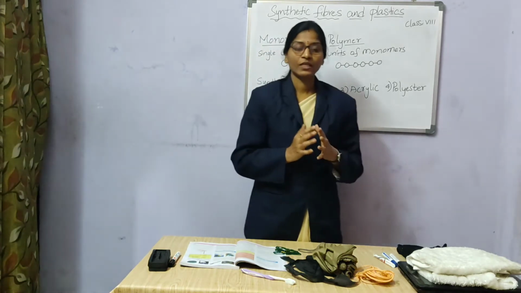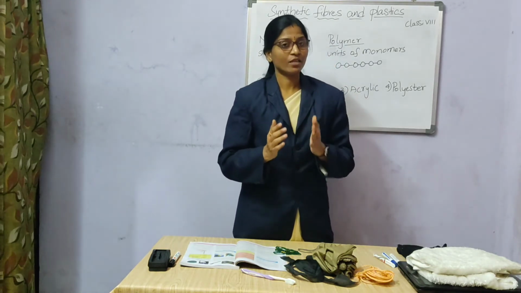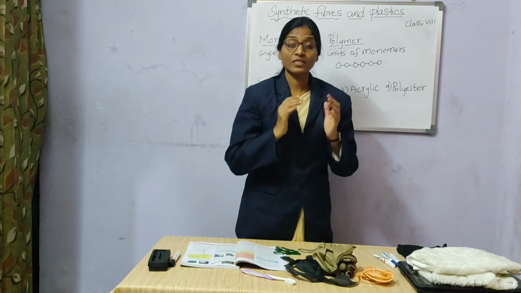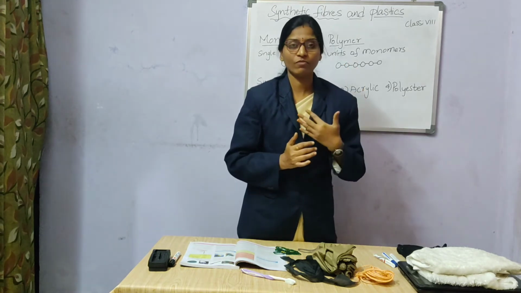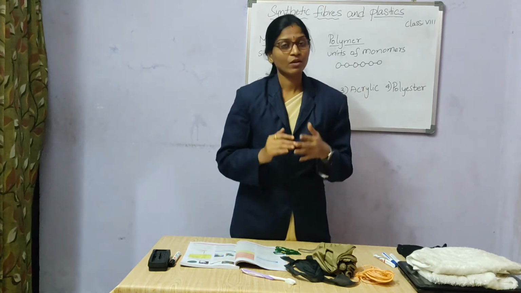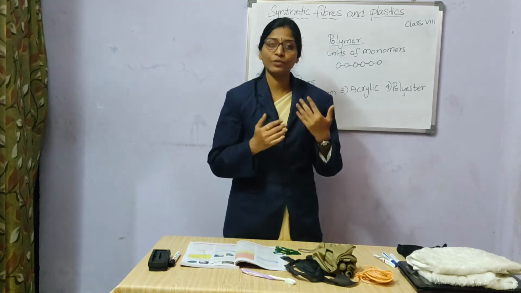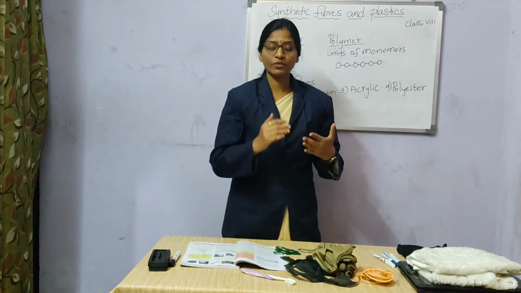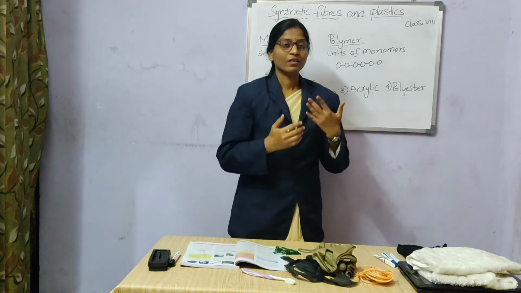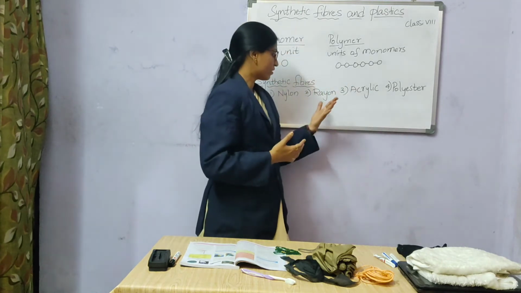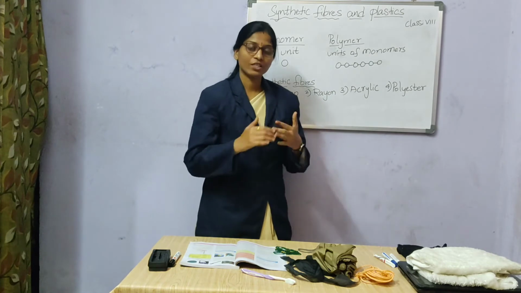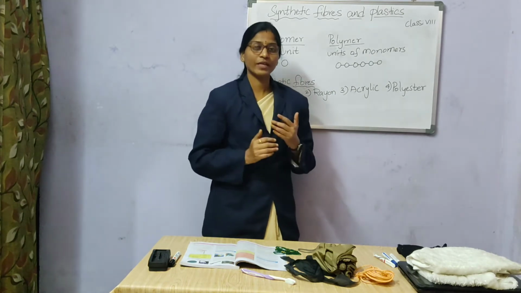What is rayon? It is simply called artificial silk. Why? Because the silk obtained from silkworms is very expensive. All the people cannot afford to buy pure silk cloths. So what are they going to do? They can wear artificial silk. So rayon is called artificial silk.